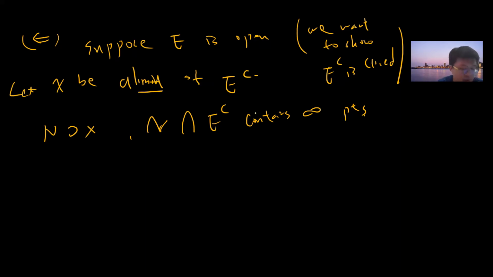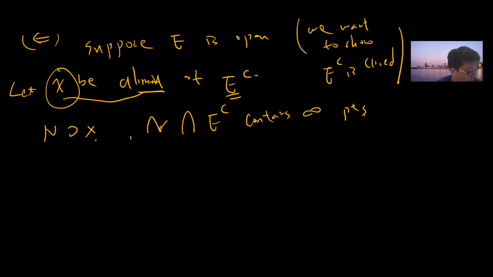So x is a limit point of E complement, which means every neighborhood of x contains a point of E complement.